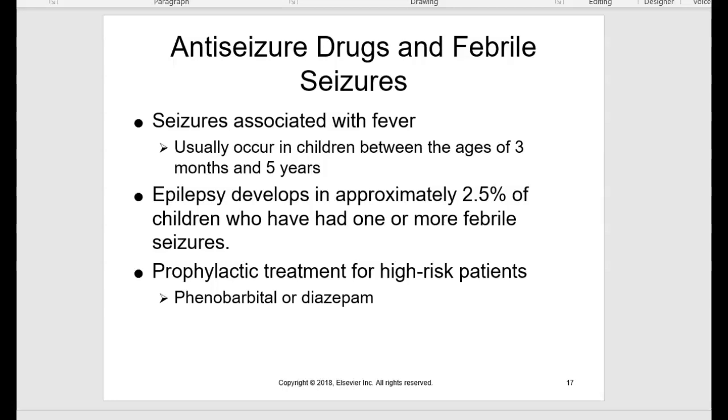Febrile seizures are seizures that are associated with fevers, usually higher fevers. They usually occur in children between the ages of 3 months to 5 years of age. Basically, I just want you to remember the nurse's role in teaching caregivers about treating infant and child fever. So again, they can use acetaminophen as an antipyretic and NSAIDs like ibuprofen as an antipyretic to help keep the fever from getting to a point where it's so high that it actually causes a seizure in the child.